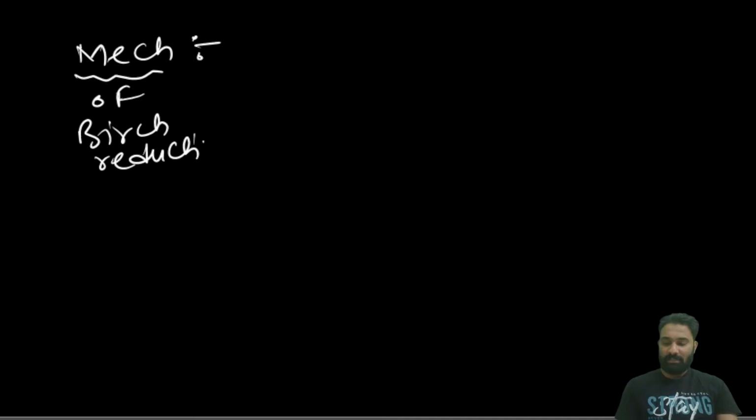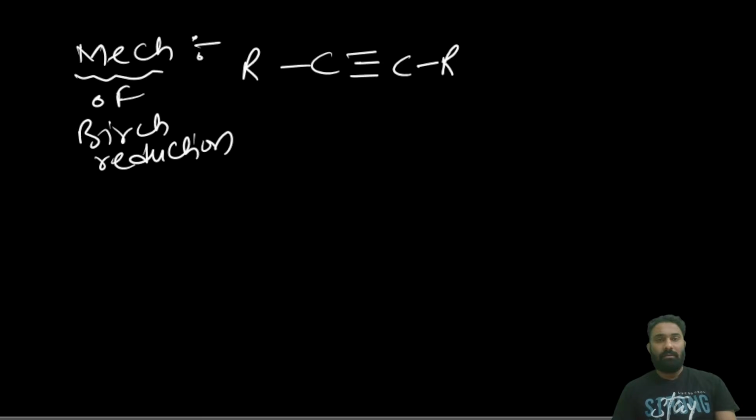How does the Birch reduction mechanism give this? Now we'll see. Here we have the alkyne, with R on each side. In the Birch reduction we have the metal.